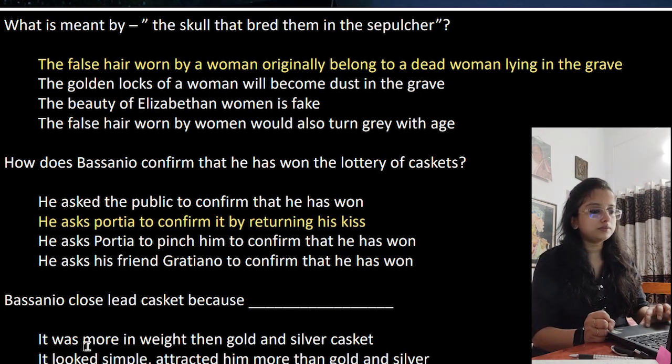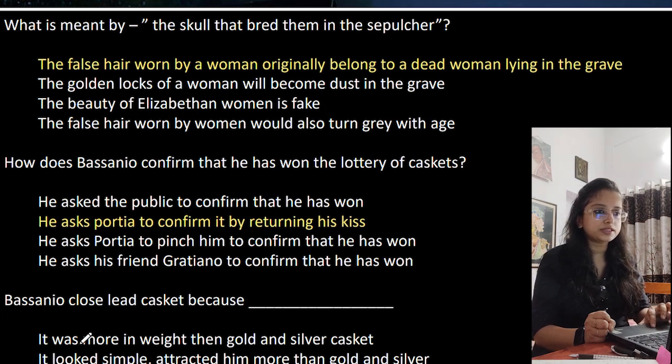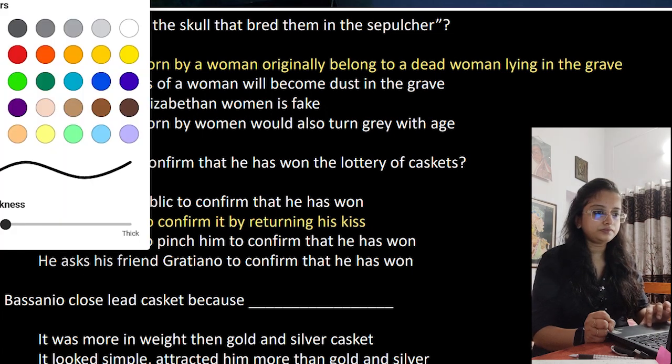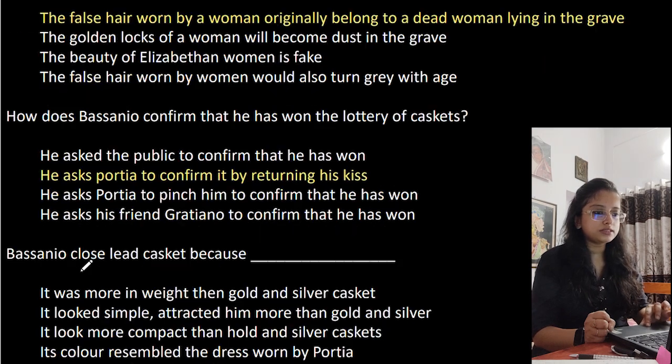Bassanio, this one is incorrect. There is a spelling mistake over here. This will be, just a minute. This is not close, this is chose.